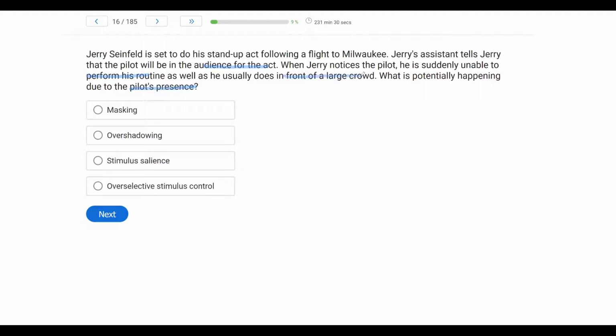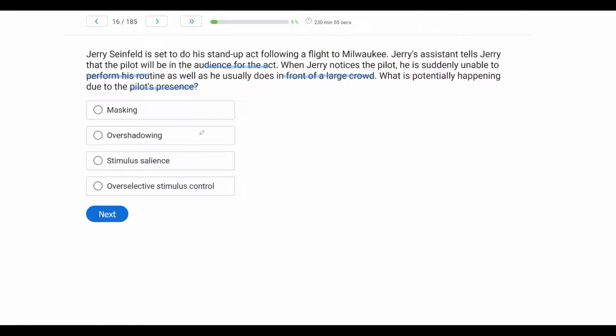So typically, Jerry gets on stage, there's a large crowd, he does his routine well. Now, Jerry has the pilot sitting there. Jerry can no longer engage in his typical response, even though there's typically stimulus control due to the large crowd and perhaps even the stage and the environment. But in this case, the pilot is doing what? Well, the pilot is masking Jerry's ability to do a stand-up act. It's masking the stimulus control.